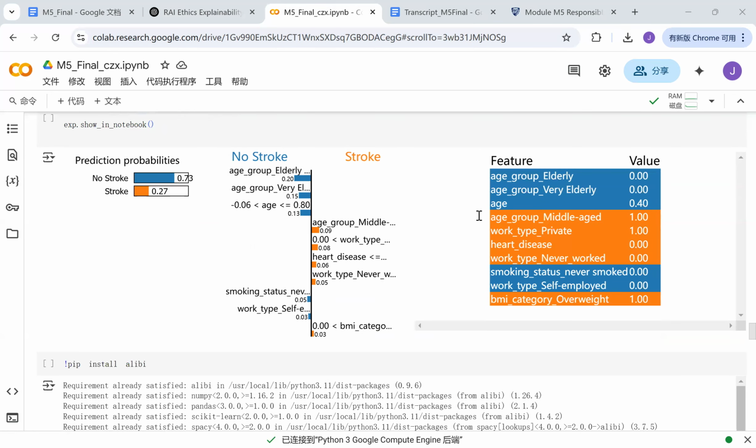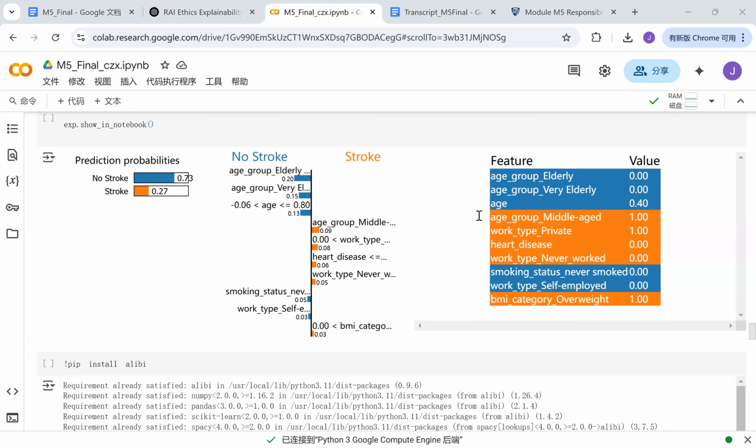The key features supporting no stroke: being elderly and very elderly lowers the stroke prediction. A moderate age range also pushed the model towards no stroke. Smoking status and self-employment played a minor role in reducing stroke risk. And the key features supporting stroke are middle-aged status and private work, and also overweight BMI, which strongly push the model toward predicting stroke.